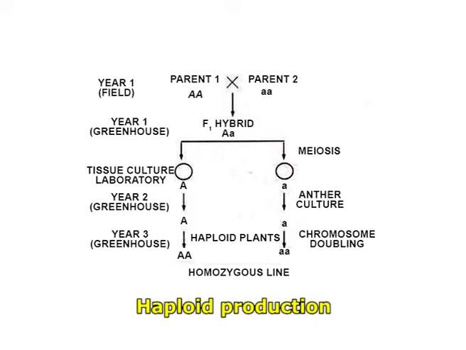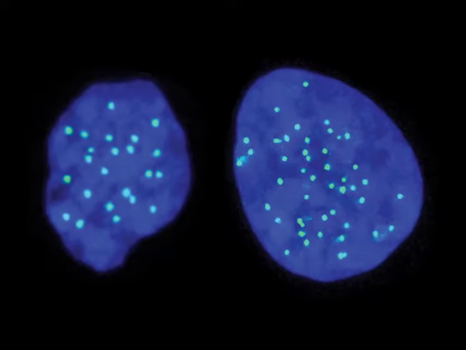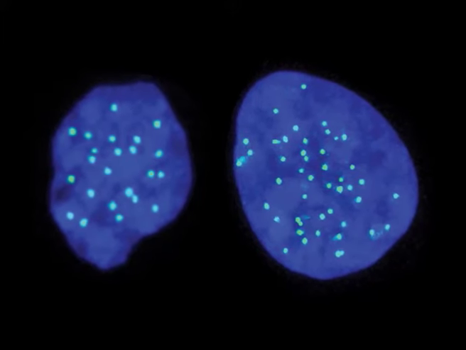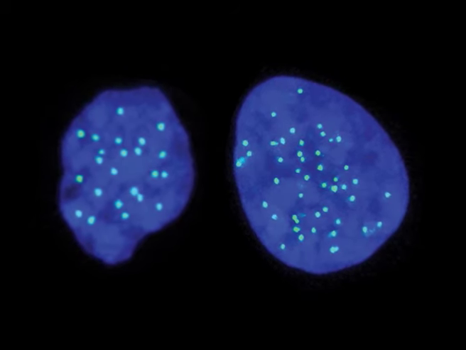When the chromosome number of a haploid plant is doubled, plants of normal chromosome number for the particular species are obtained. These plants are homozygous and are produced in 2 to 3 years. The chromosome number of these haploid plants is doubled by using colchicine to obtain homozygous plants. In nature, haploid plants originate from unfertilized egg cells, but in the laboratory they can be produced from both male and